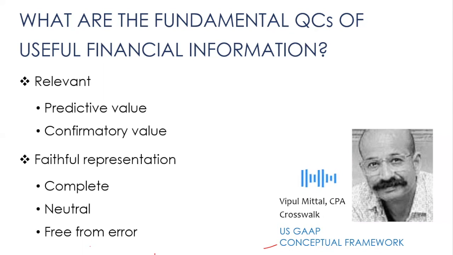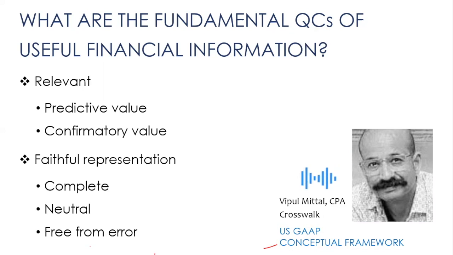When do you say that representation is neutral? It is without bias. You're not emphasizing certain things or manipulating certain things or de-emphasizing certain things. It is without bias. Free from error. Free from error does not mean that financial information is perfectly accurate, but actually it means that the process that you have used to produce the information is correct.